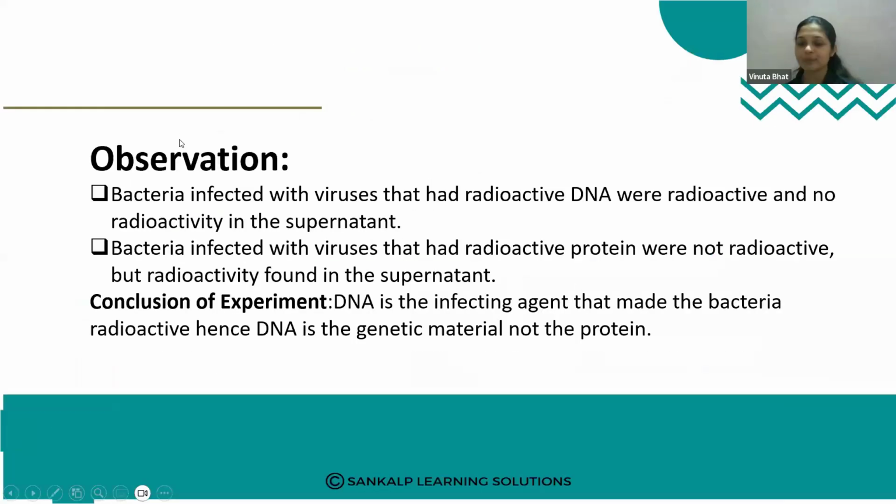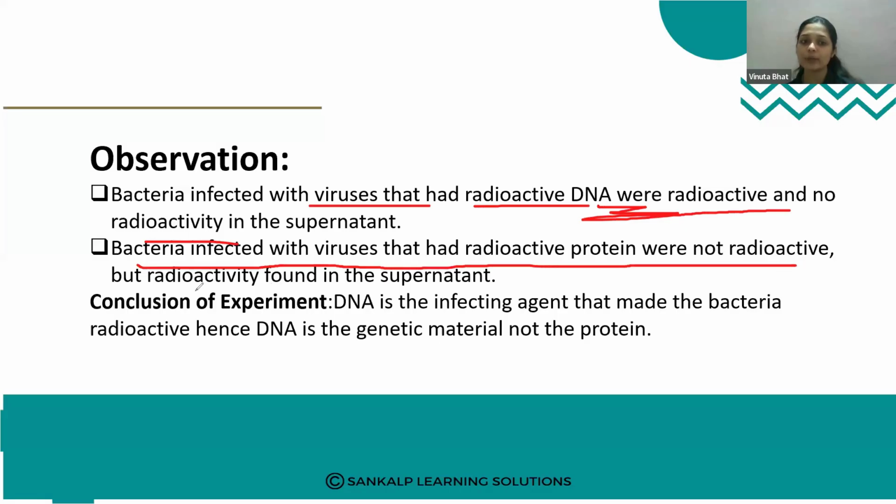Here is what they observed. In this experiment, the observation is that bacteria infected with viruses that had radioactive DNA were radioactive, and no radioactivity was present in the supernatant. So the observation is very important. Here, see, the virus that had radioactive DNA: radioactivity was present in the cells, not in the supernatant. Bacteria infected with viruses that had radioactive protein were not radioactive, but radioactivity was found in the supernatant.